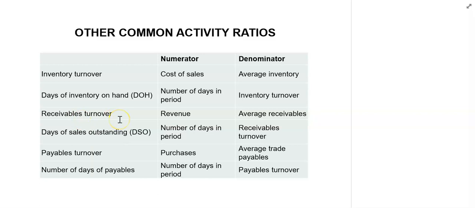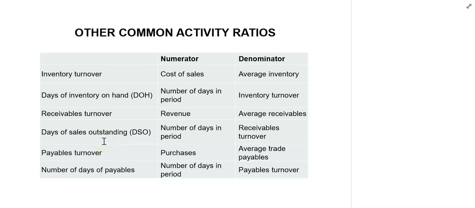The receivable turnover can be expressed in days also, and it is calculated as the number of days in the period divided by the receivables turnover, and it is called the days of sales outstanding, or the days required to convert receivables into cash. For example, if the days of sales outstanding is equal to 25, it means on average the company takes 25 days to receive cash from customers to whom the company sold goods on credit.